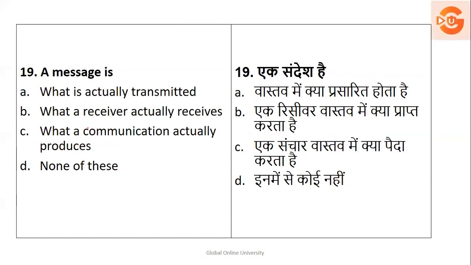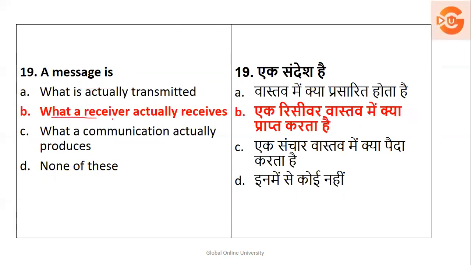Next, a message is what? Is it what is actually transmitted, what a receiver actually receives, what a communication actually produces, or none of this? So obviously none of this will not come. We are talking about a message. So here the right answer is what a receiver actually receives, which is called a message. Option B is the right answer.